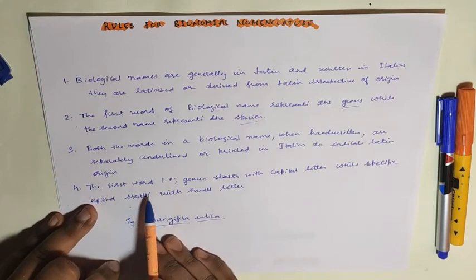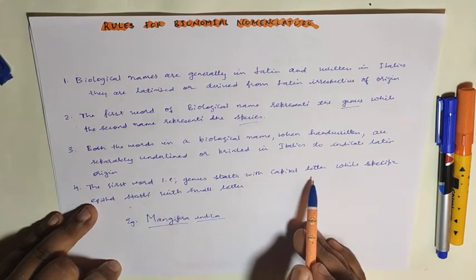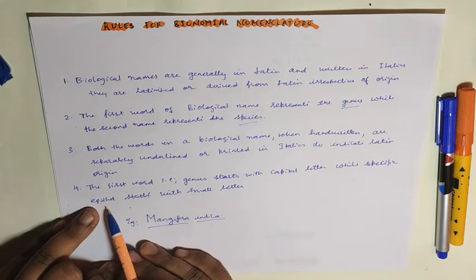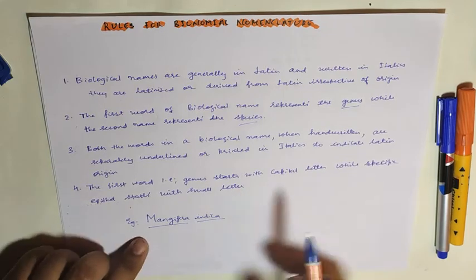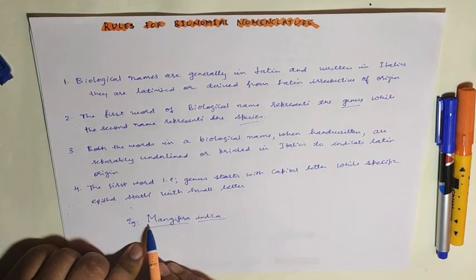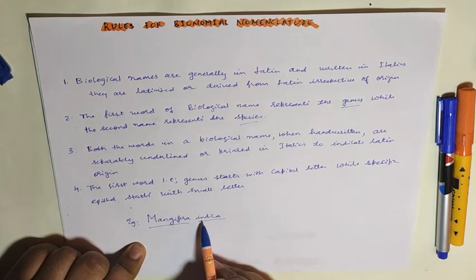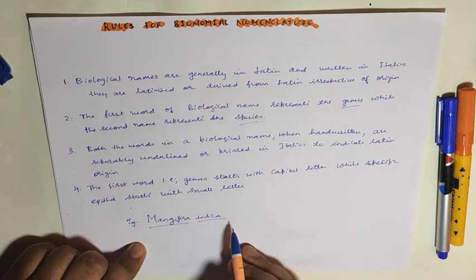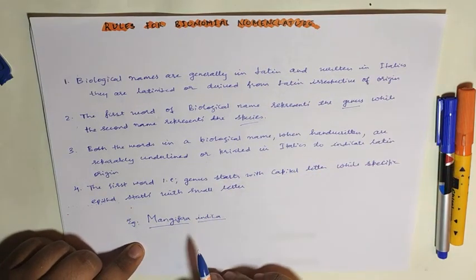Next, the first word, the genus, starts with a capital letter, while the specific epithet starts with a small letter. See here, the name of the genus I have written starts with a capital letter, but when I start the species name, I start it with a small letter. This is one more rule included in binomial nomenclature.